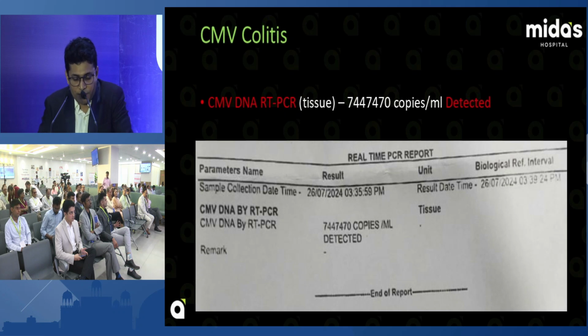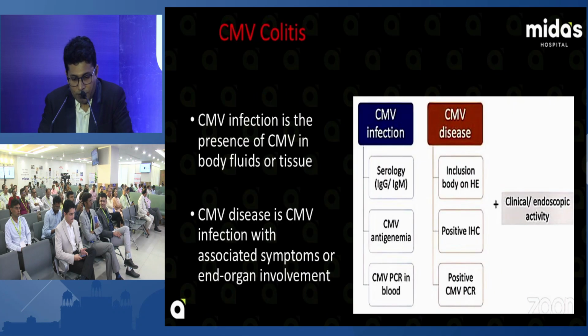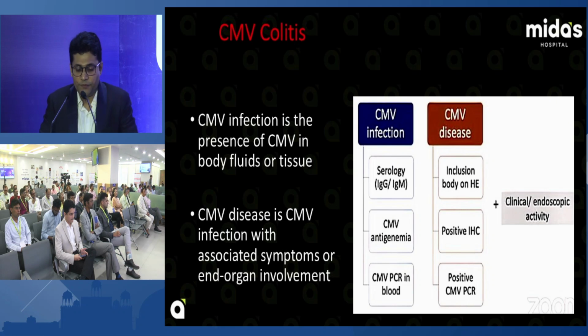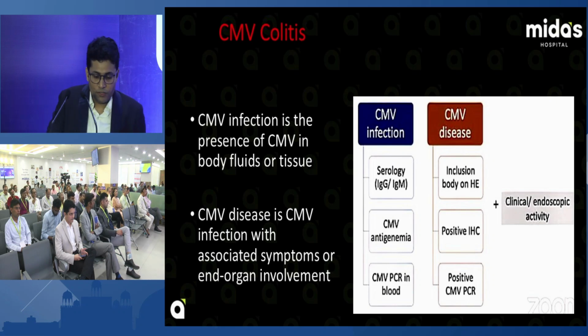CMV infection and CMV disease: serology, CMV antigenemia and CMV PCR, inclusion bodies on histopathology, positive immunohistochemistry, and positive CMV PCR. So what are the cutoff values for the diagnosis of CMV colitis in a patient with ulcerative colitis?